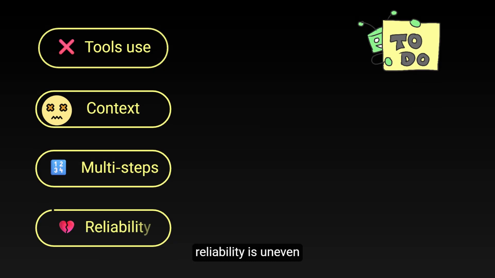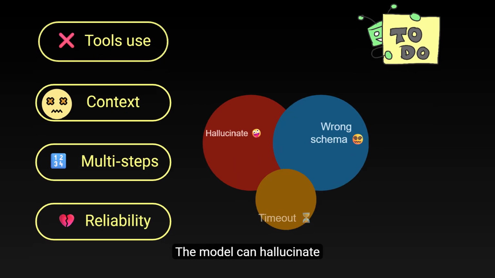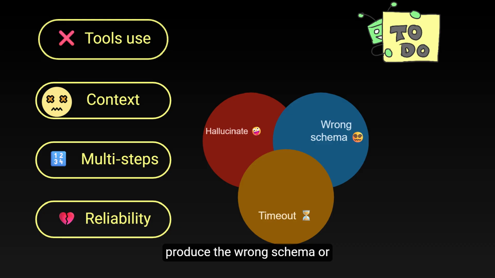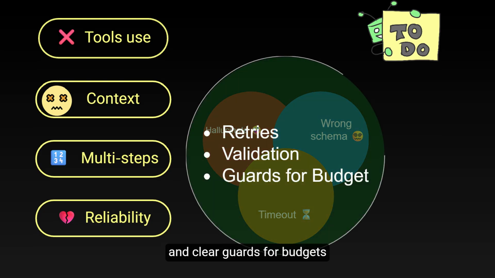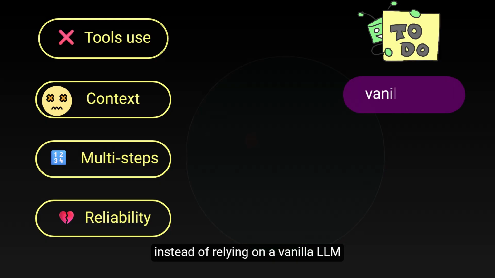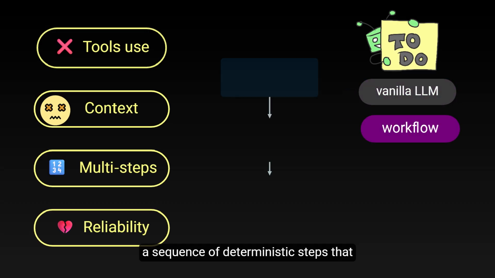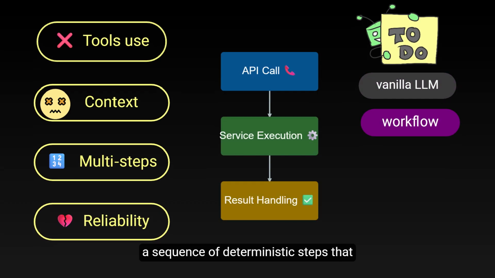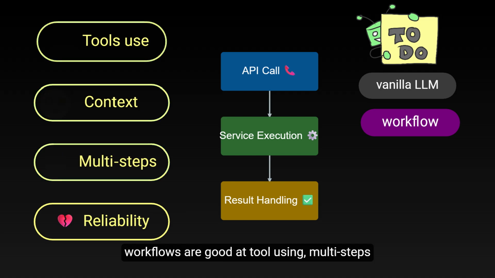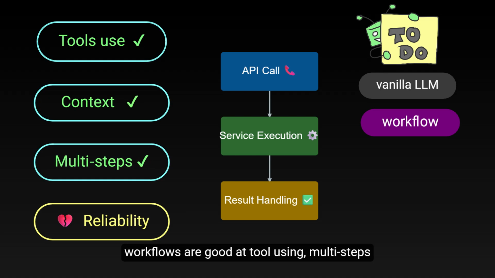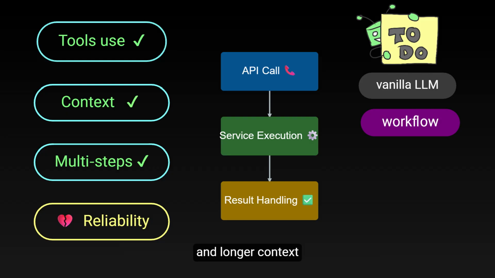And finally, reliability is uneven. The model can hallucinate, produce the wrong schema or format, and hit timeouts, so it needs retries, validation, and clear guards for budgets. That's why, instead of relying on a vanilla LLM, you often reach for a workflow, a sequence of deterministic steps that call APIs and services. So in this way, workflows are good at tool using, multi-steps, and longer context.